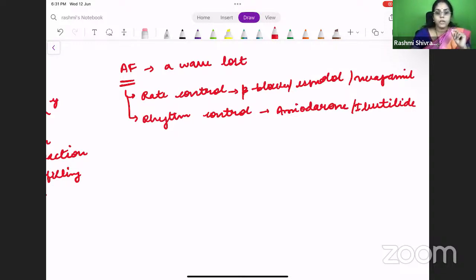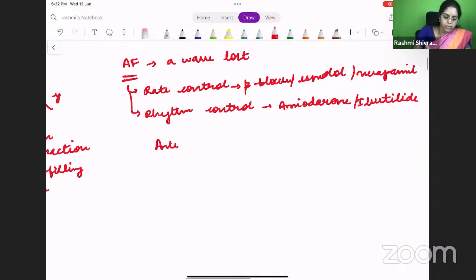So, what is the other important thing that you should be remembering in these patients with atrial fibrillation? They are very much prone to developing stroke and vascular complications, right? So, what should you do in these patients? You should anticoagulate them so that they don't develop clots.